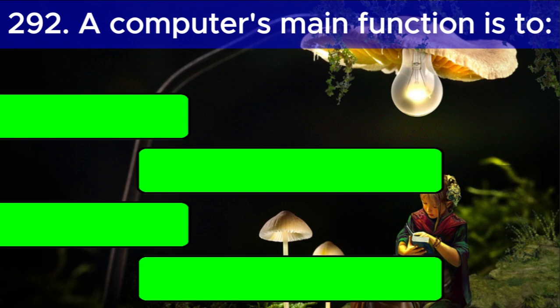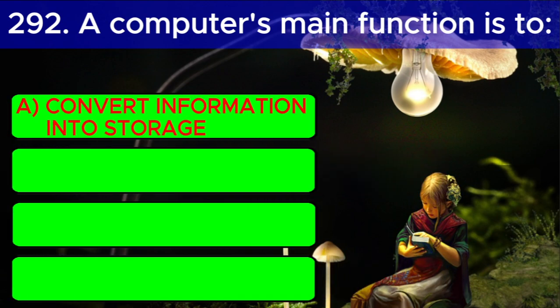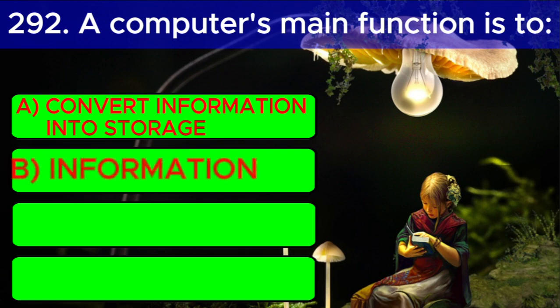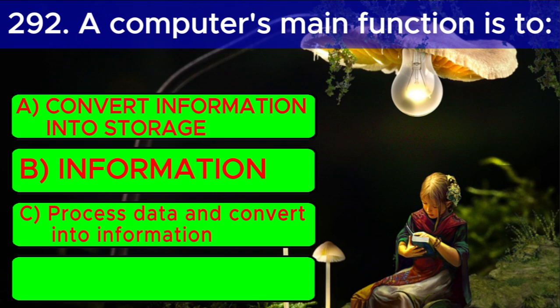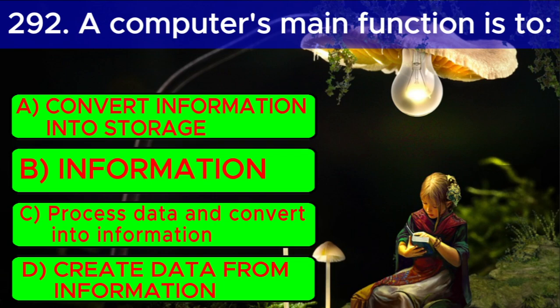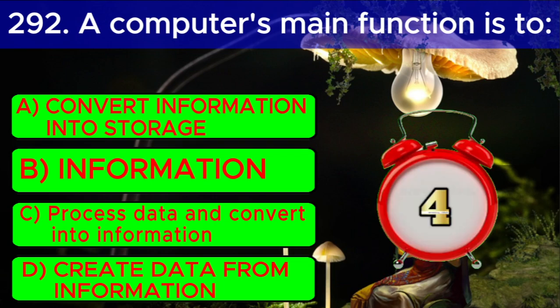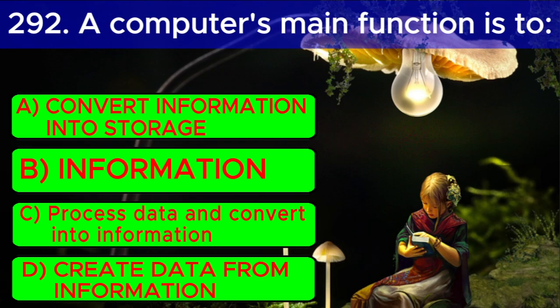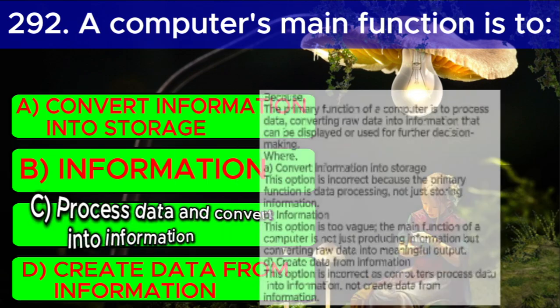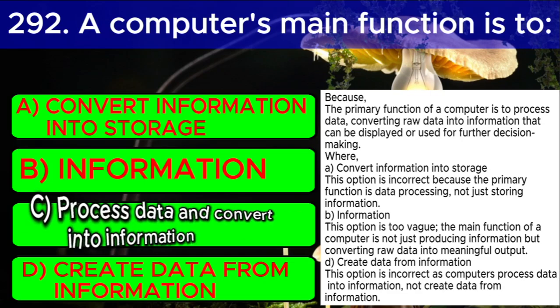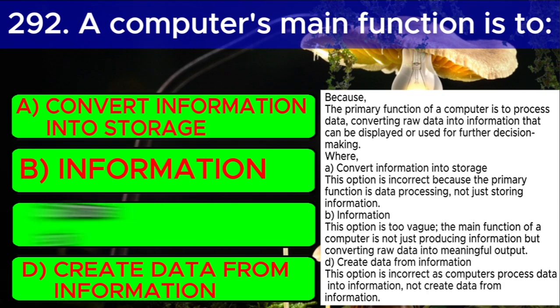Question number 3. A computer's main function is to: A. Convert information into storage, B. Information, C. Convert data into information and display it, D. Create data from information. And the correct answer is C. Because the primary function of a computer is to process data, converting raw data into information that can be displayed or used for further decision-making.